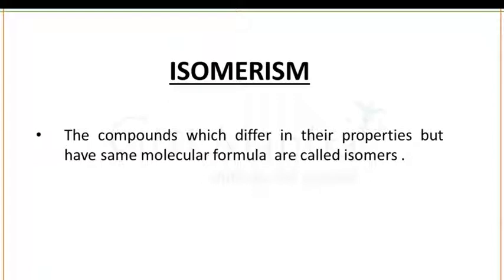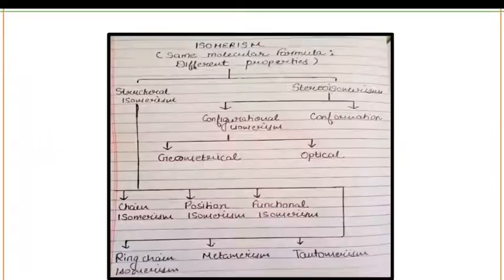Isomers do not necessarily share the same chemical or physical properties. Or in simple language, you can say the compounds which differ in their properties but have the same molecular formula are known as isomers, and the phenomenon is known as isomerism.